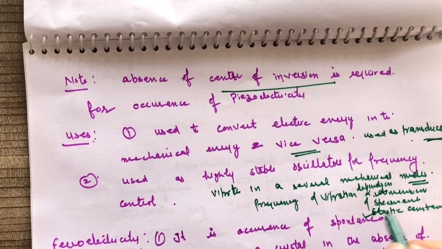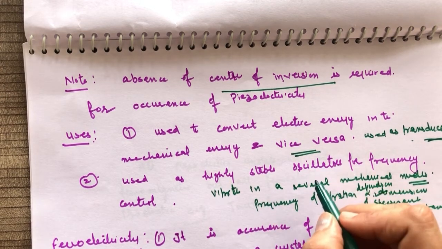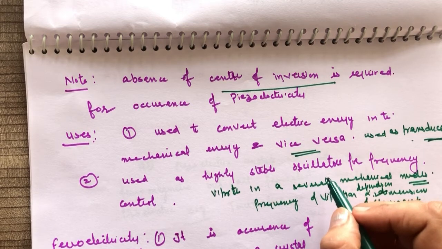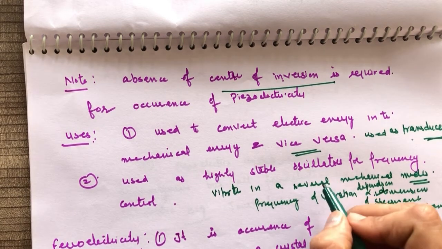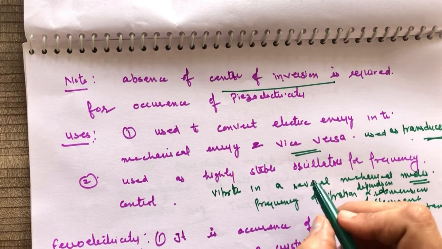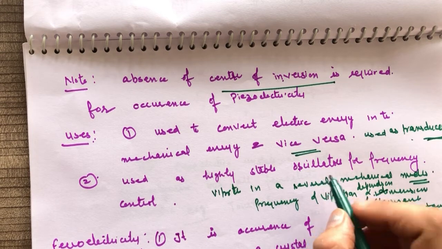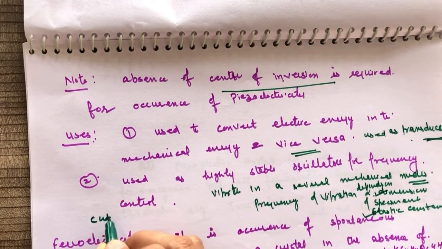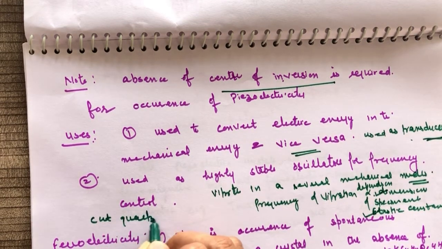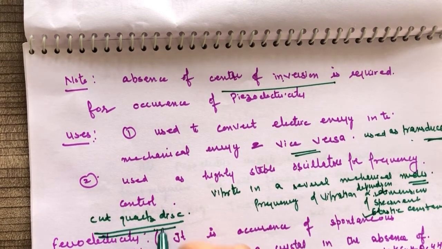So if we take a quartz crystal and subject it to an alternating voltage at one of its resonant frequencies, then oscillations will be set up in the crystal. Generally, cut quartz discs are used for this purpose.